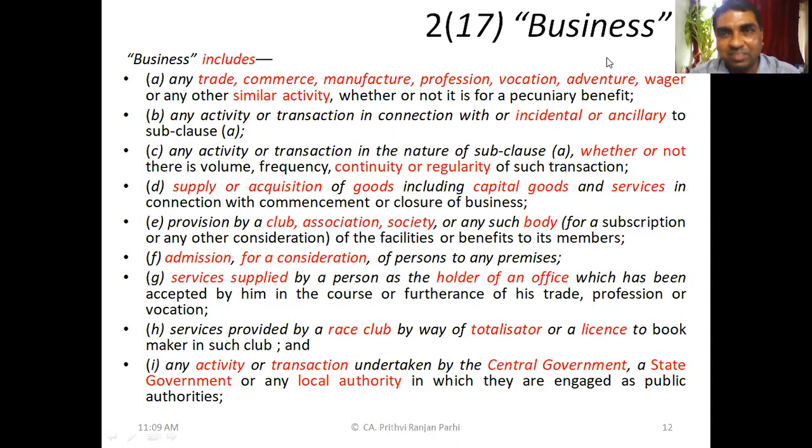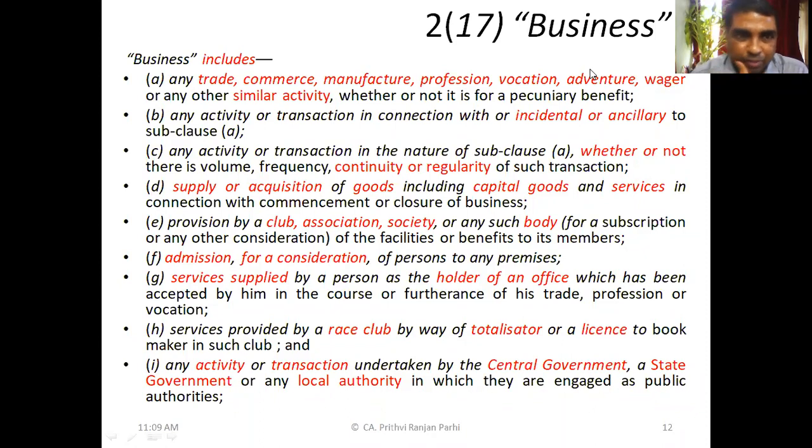Adventure, you can understand as a certain kind of risky venture. Wager, in this context, you can understand is like betting, gambling kind of activity. That is wagering activity. And other similar activity, whether or not for a pecuniary benefit, means whether or not for a financial benefit. Even if there is no financial benefit, it can still be included as business. Understood this first part?